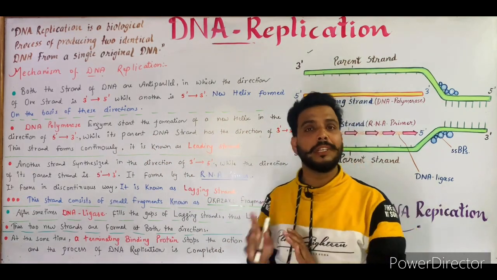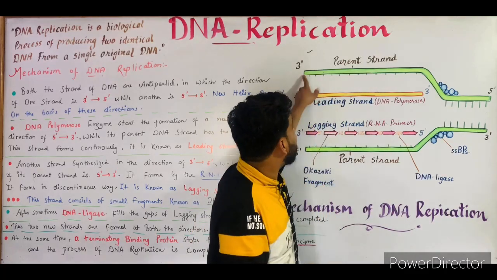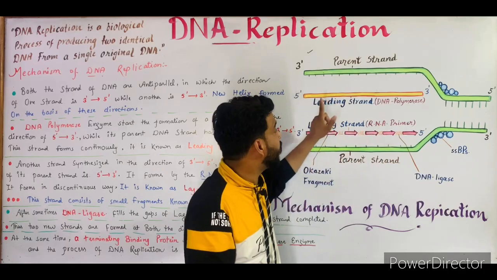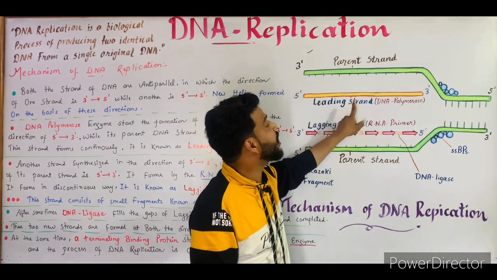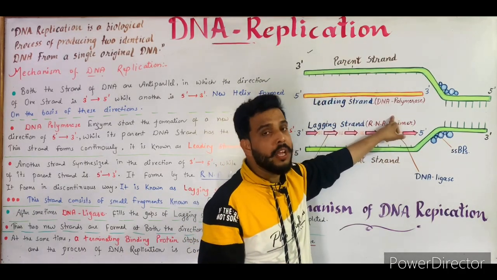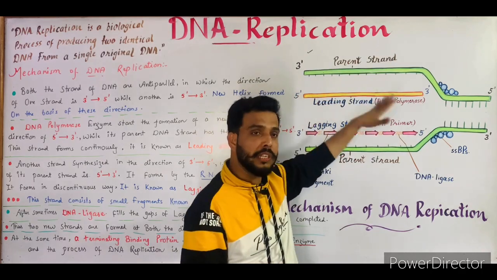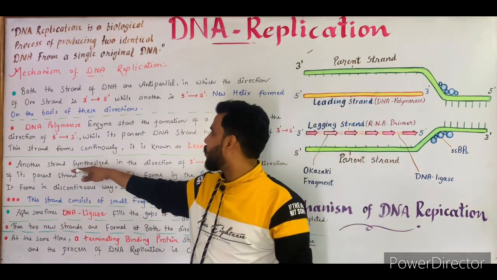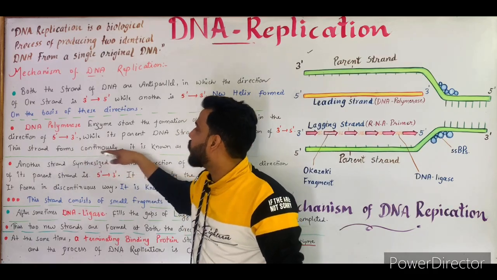It is very important to understand that the parent strand has the direction of 3'-5', while the newly formed leading strand, which is formed by the DNA polymerase enzyme, has the direction of 5'-3', meaning the opposite direction. The next one is another strand, this strand forms continuously.